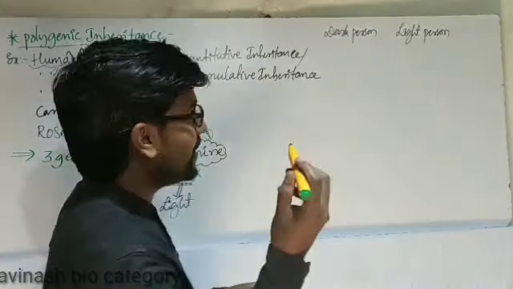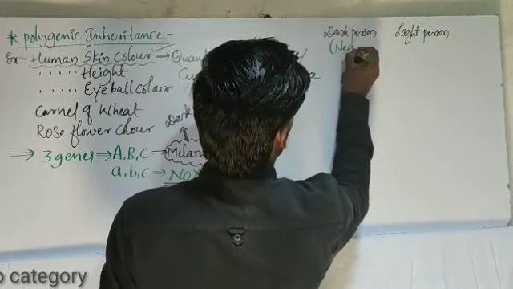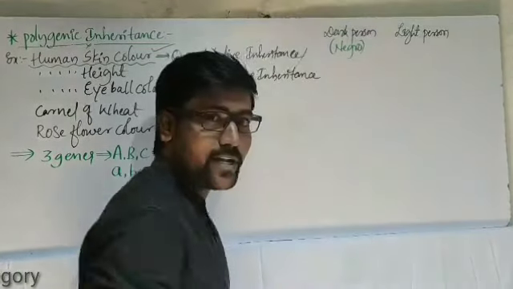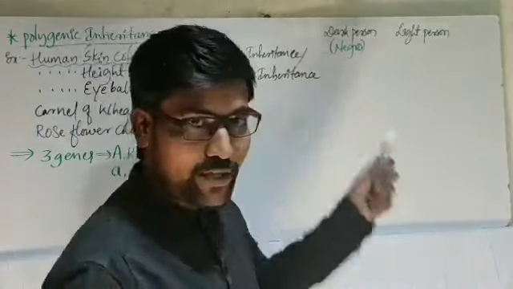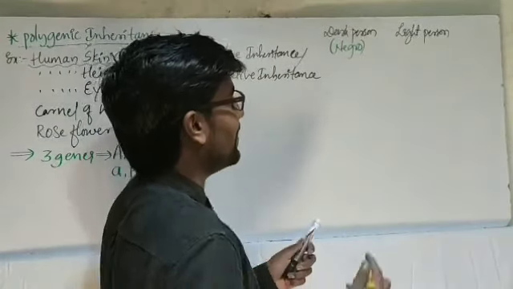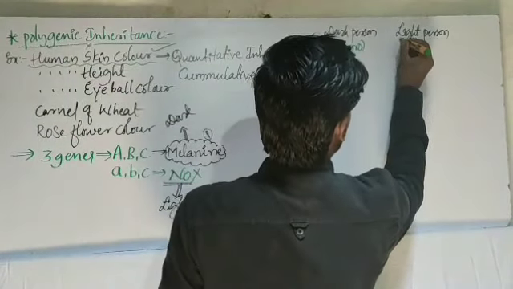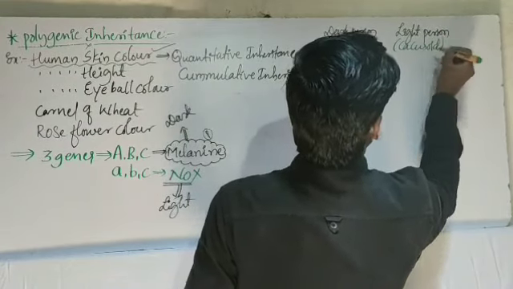For the dark skin person, I will call him Negro. Negro, already you know, West Indies, Chris Gayle, Negro is Negro. So Negro skin color. And the light skin person, I will call him Caucasoid.